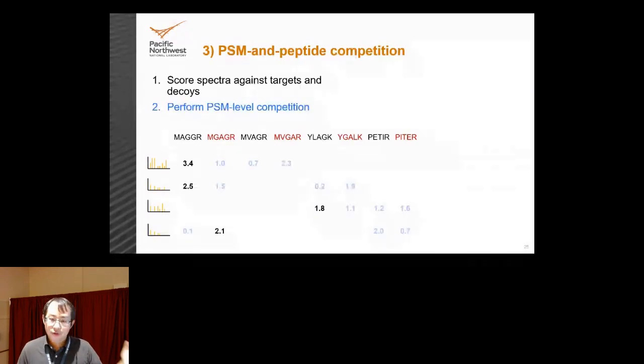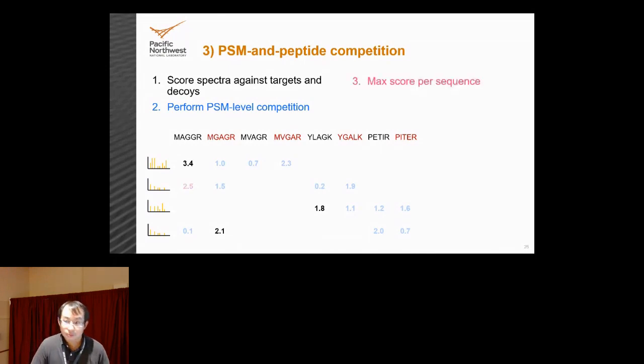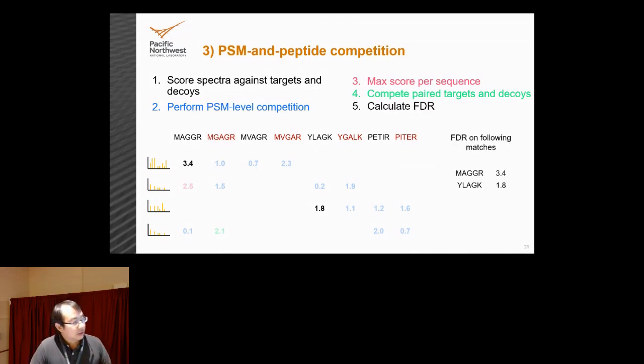But this time, I'm going to first perform PSM level competition, just like in the typical one you find in literature, resulting in this set of matches. Then you're going to take the maximum score per peptide sequence. So go down the columns, take the maximum score, and then you're going to compete the paired targets and decoys. And so this will make us lose the match that's shown in green down in the second column, last row. From that, we're going to then calculate the FDR on the following matches.